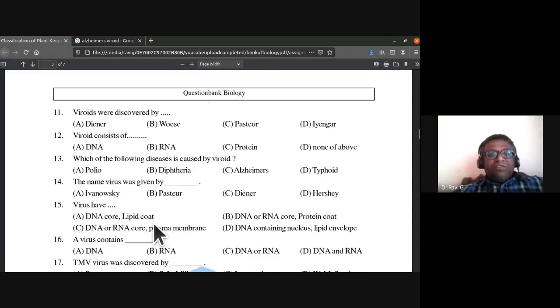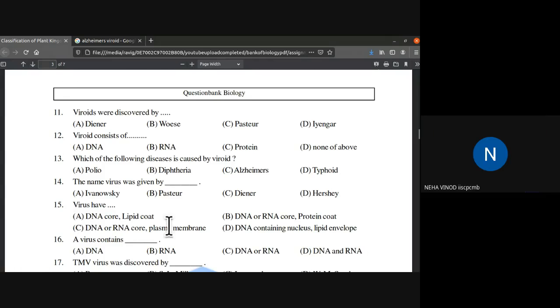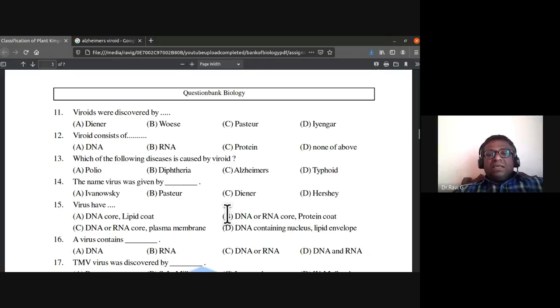The 15th one: virus has a DNA core, lipid core, DNA or RNA core with protein core, DNA or RNA core with plasma membrane, or DNA containing nucleus with lipid envelope. Which is the right answer? B. Yes, they either have DNA or RNA and they have this protein core.